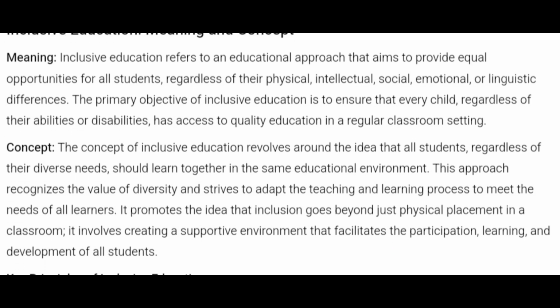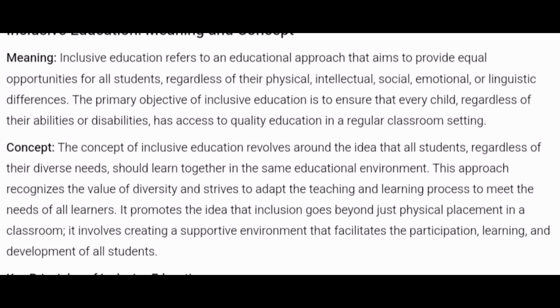Concept. The concept of inclusive education revolves around the idea that all children, regardless of their diverse needs, should learn together in the same educational environment. This approach recognizes the value of diversity and strives to adapt the teaching and learning process to meet the needs of all learners. It promotes the idea that inclusion goes beyond just physical placement in a classroom. It involves creating a supportive environment that facilitates the participation, learning, and development of all students.